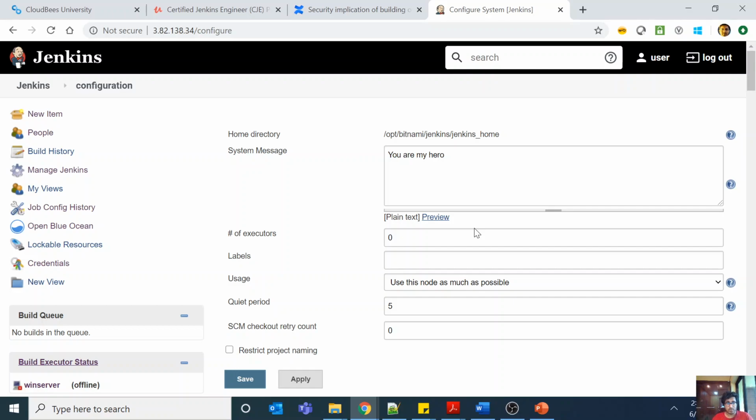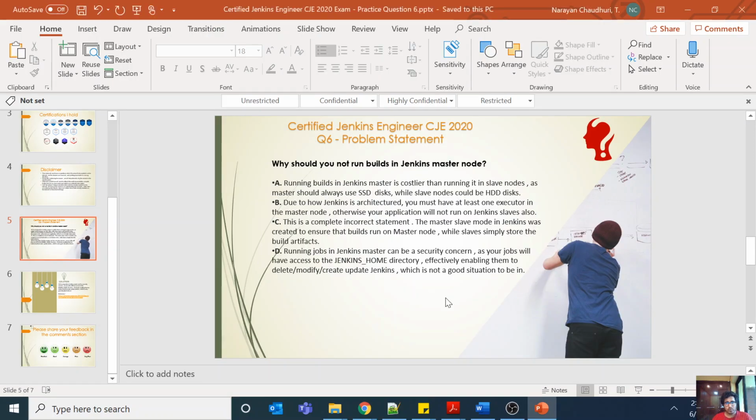Now this is very important, and this is more from a security perspective and also from a distributed builds architecture perspective for you to know, and you might get questions on this topic. There's a good chance. So this was a quick one. Let me know in case of any questions.